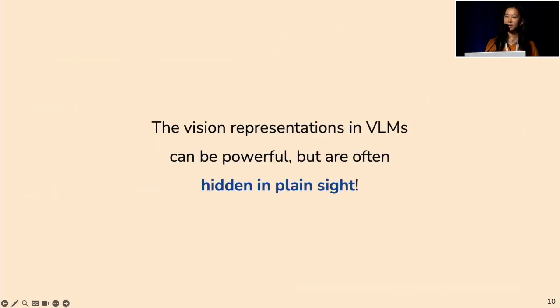So all in all, going through these three hypotheses, this all leads us to say that the vision representations in VLMs can already do many of the vision-centric tasks that we care about, like correspondence or depth estimation or art style comparison. But for VLMs, these representations can often be hidden in plain sight.